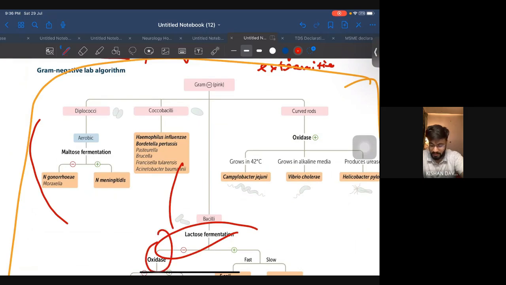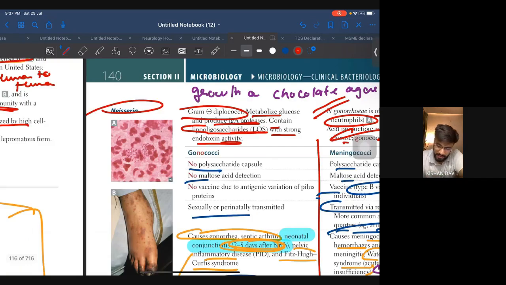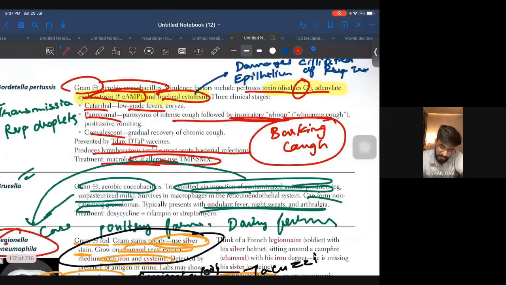Oxidase negative, fast oxidase positive, again aerobic, maltose fermentation, anything like that. All right, so keep everything in mind, and they will be giving you lots of direct questions. Catalase positive, coagulase negative, catalase positive, gram negative, gram positive, everything will be asked. So please keep these two algorithm printouts in front of you and look at them again and again. All right, coming back to our Pseudomonas aeruginosa.